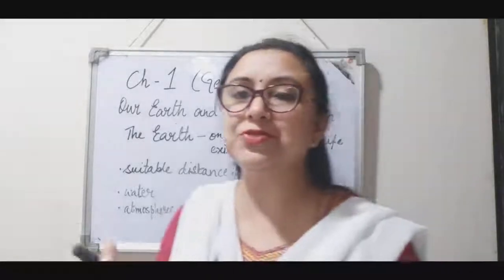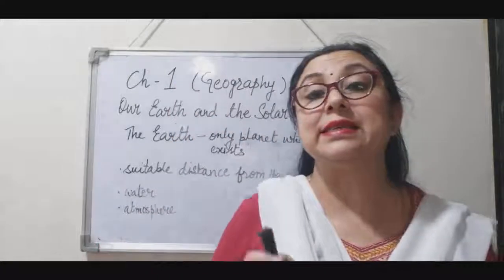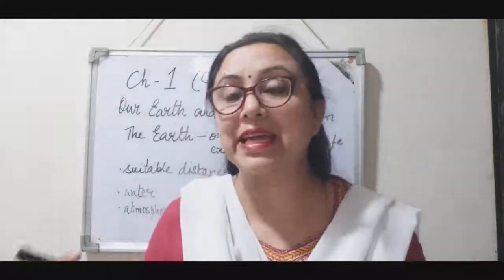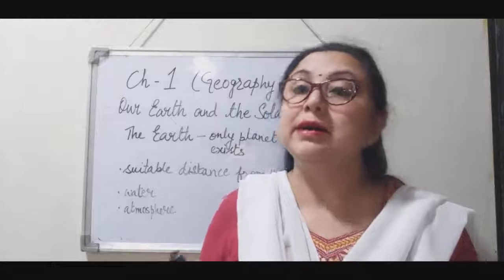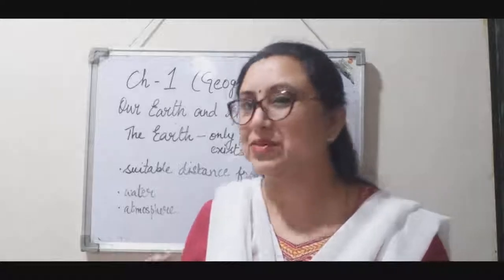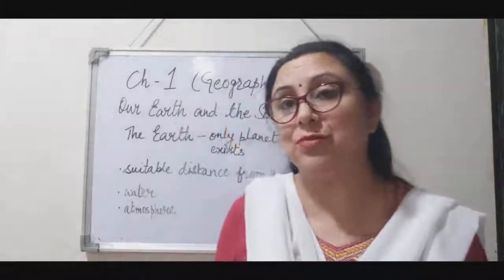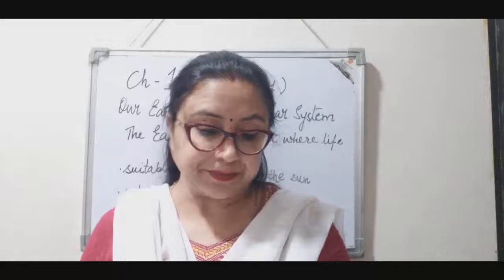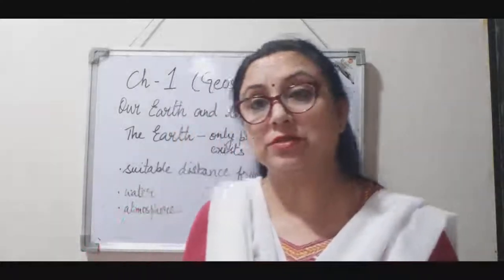Now, what is atmosphere? Atmosphere is a layer, a blanket of air covering the earth, from where we get oxygen. So can we survive without oxygen? No. So where do we get oxygen from? Of course, from the atmosphere. So these are the reasons why life is possible on the earth.